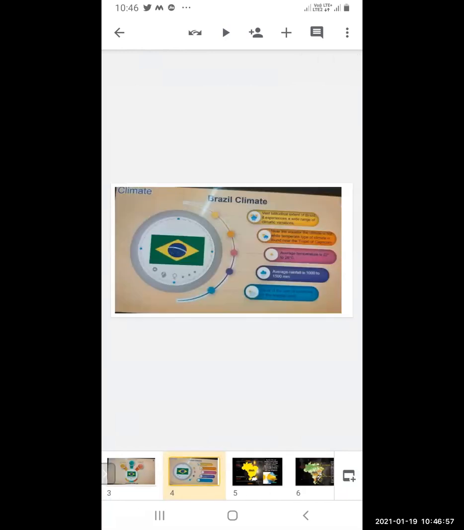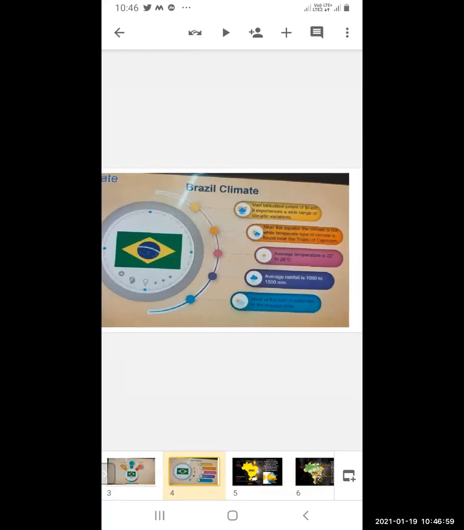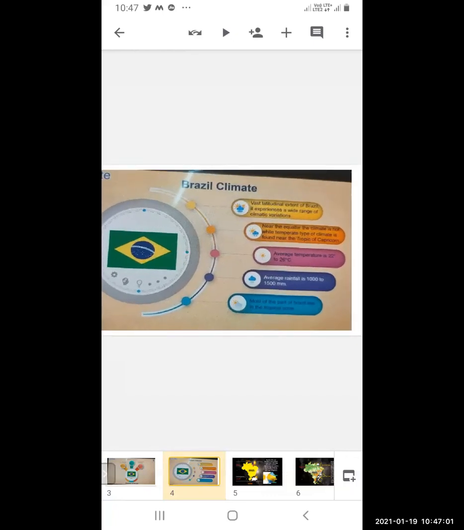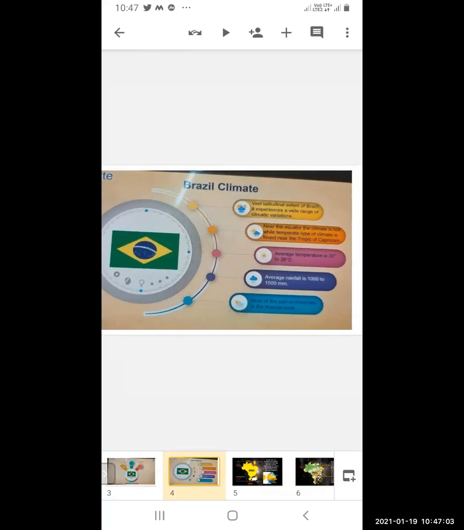Okay, we will just revise what we have learned. The Brazil climate we have seen is due to the vast latitudinal extent of Brazil. A wide range of climatic variations is there. Near the equator, the climate is very hot and temperate type of climate is found near the Tropic of Capricorn. And the rainfall is 1000 to 1500 millimeters and most of the part of Brazil is in the tropical zone.